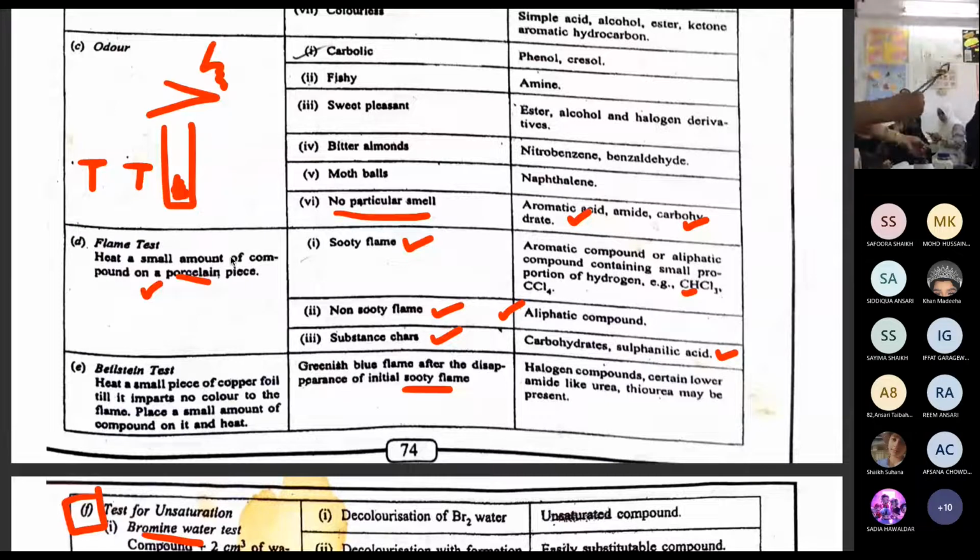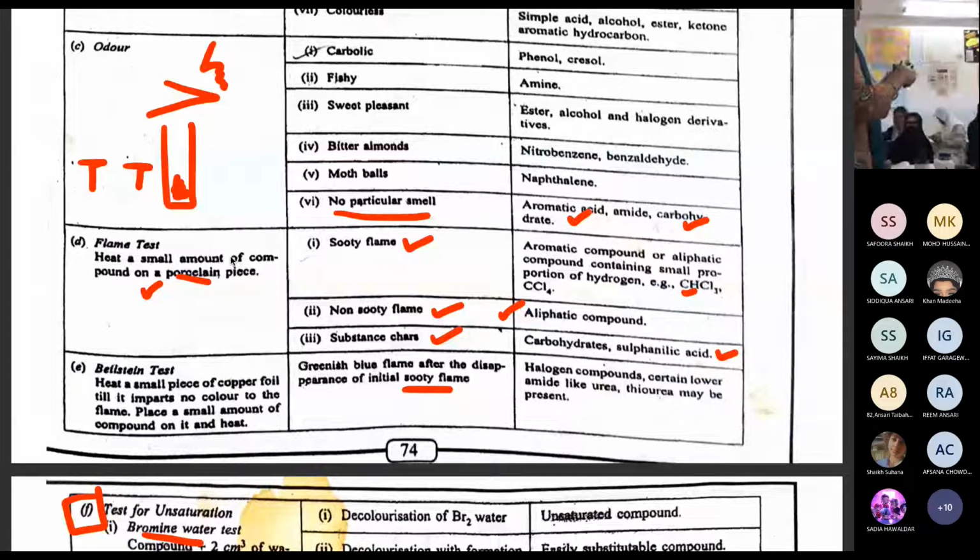Clear? Then we are going to put this compound on this, and then we are going to heat it in an oxidizing flame. If you get some soot, some black smoke, then we can say it is an aromatic compound. Why do aromatics give this soot? Because they have a higher carbon percentage.